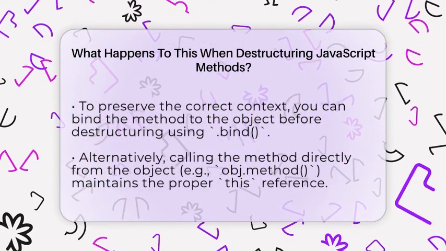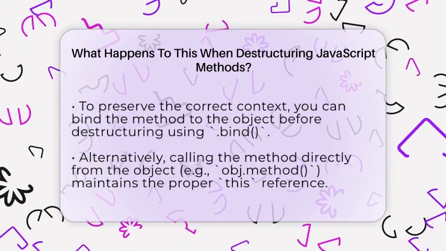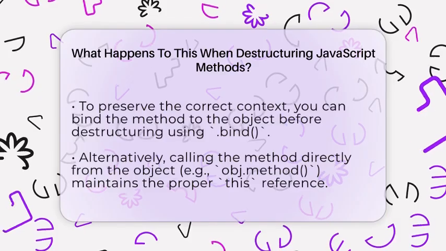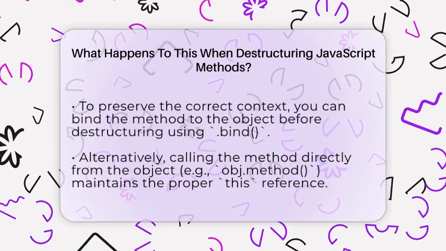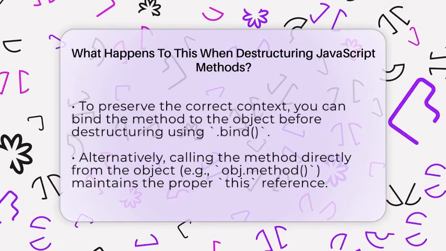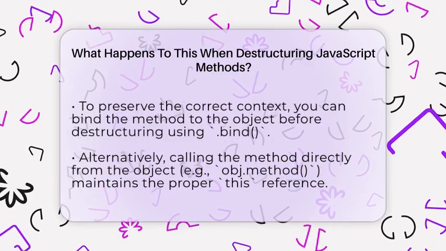To fix this, you can bind the method to the object before destructuring. For example, const getValue = obj.getValue.bind(obj). This creates a new function with this permanently set to obj. Alternatively, you can call the method directly from the object without destructuring, like obj.getValue().